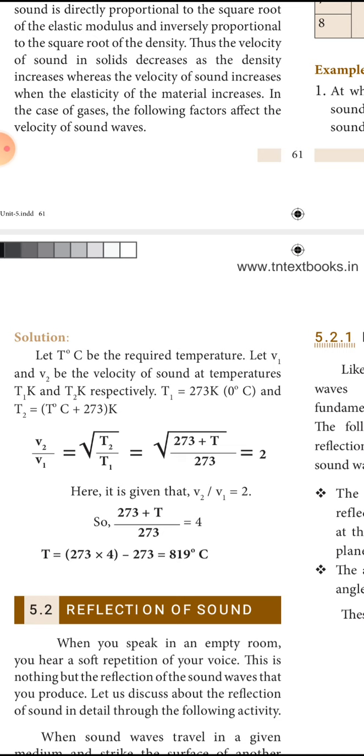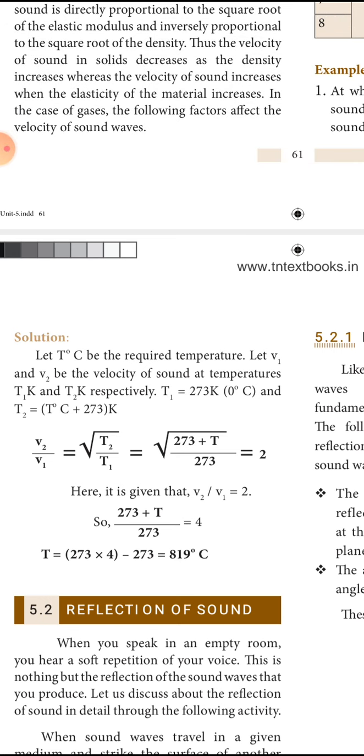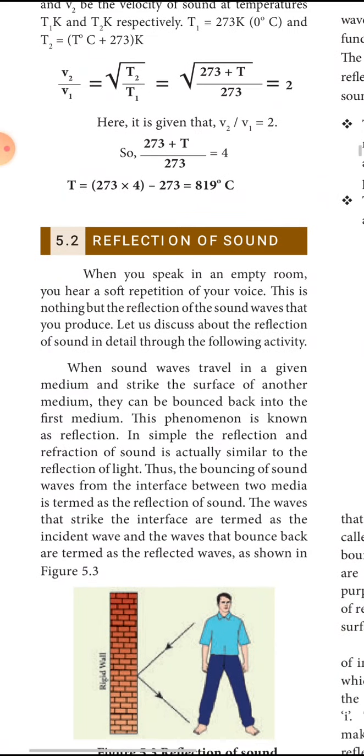Instead of writing 2, we are writing 4. 273 plus T divided by 273 is equal to 4. T is equal to 273 into 4 minus 273, that is 819 degree Celsius is your temperature. This is the sum.